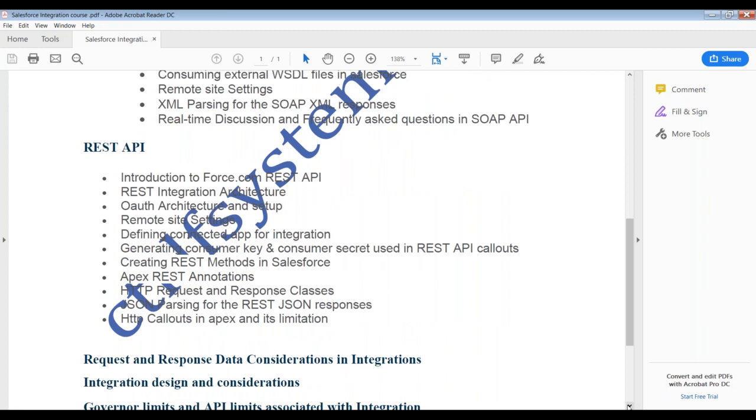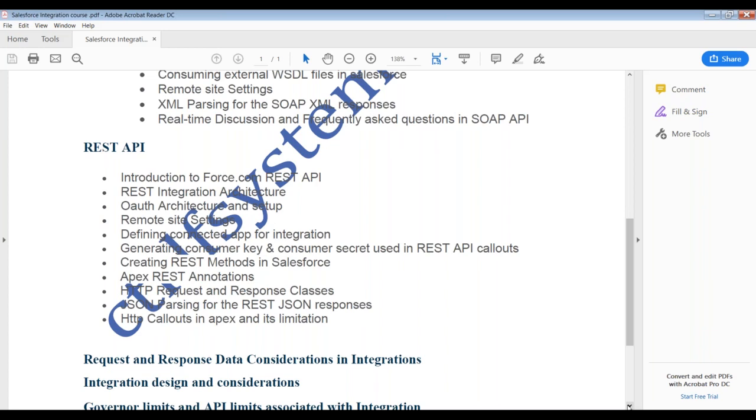And also we'll see if any third-party tools I need to use, maybe for Jira integration, or for any kind of integration using third-party tools, using Informatica Cloud or anything, what kind of setups we need to do. And also we'll talk a little bit about the SSO setup. SSO is nothing but an integration for my authentication, for my security layer integration.